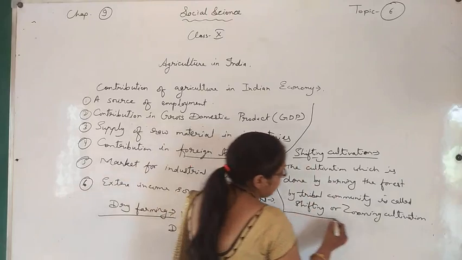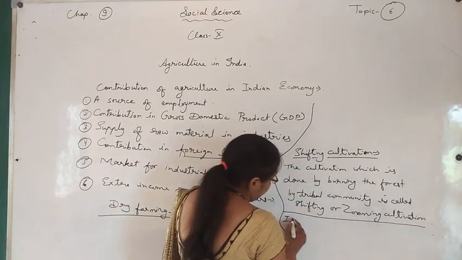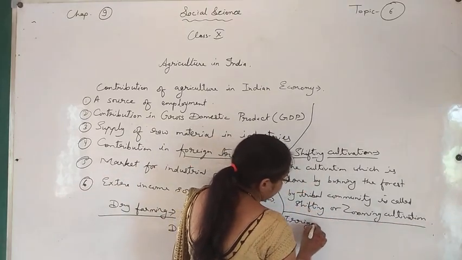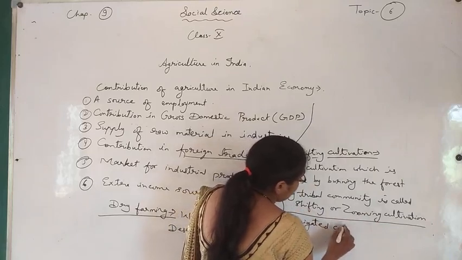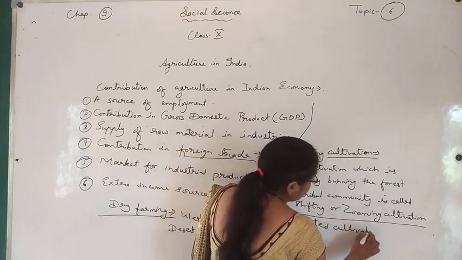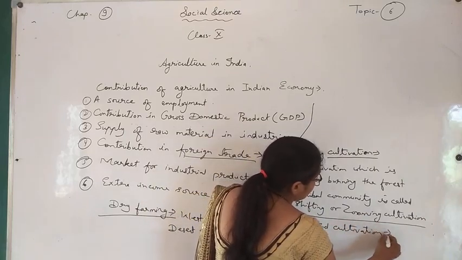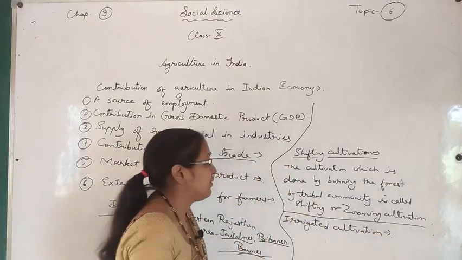Next is irrigated cultivation. एक क्वेश्चन पूछा जाए आपसे, irrigated cultivation क्या है, तो ये भी बहुत easy है. This is also a very simple and easy answer.